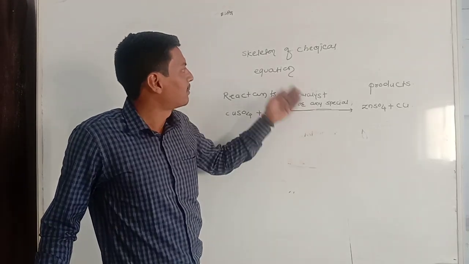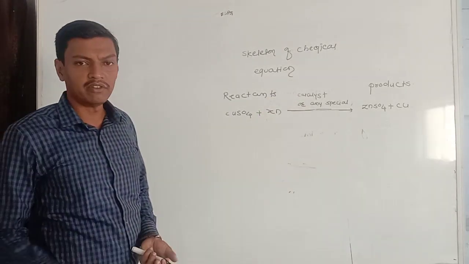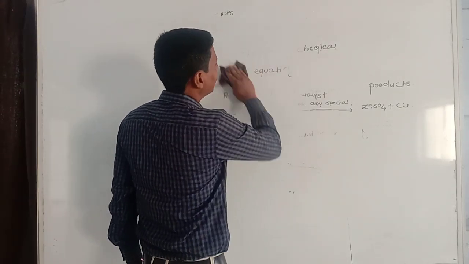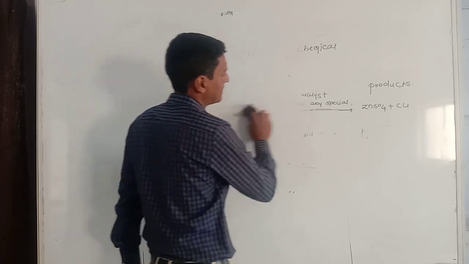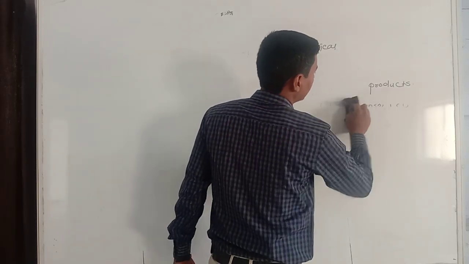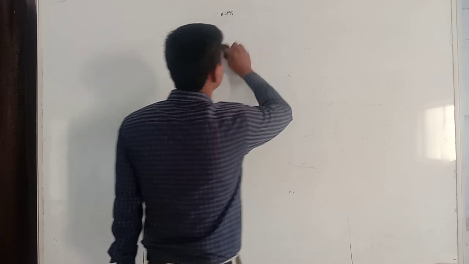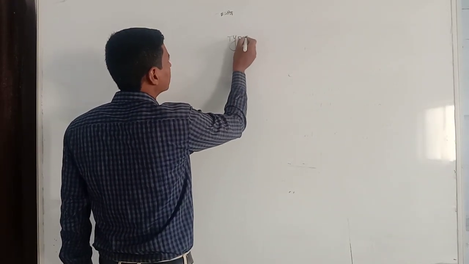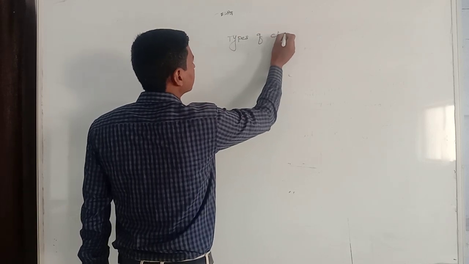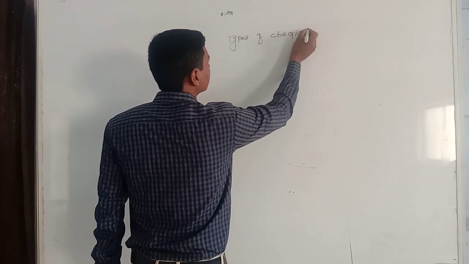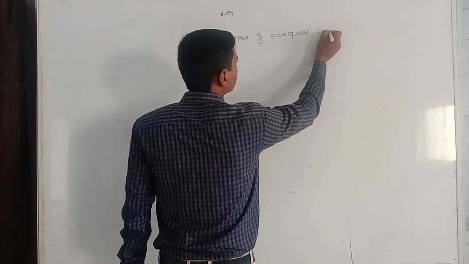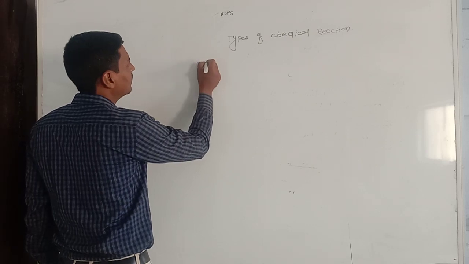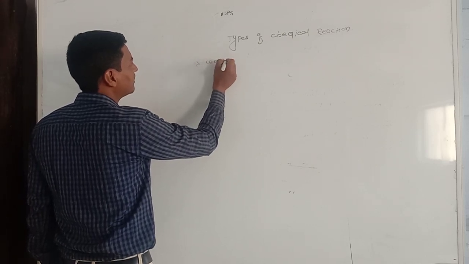After this representation of a chemical equation, now we will move forward to learn the types of chemical reaction. First, we are going to learn the combination reaction.